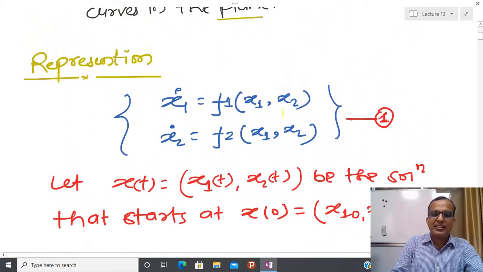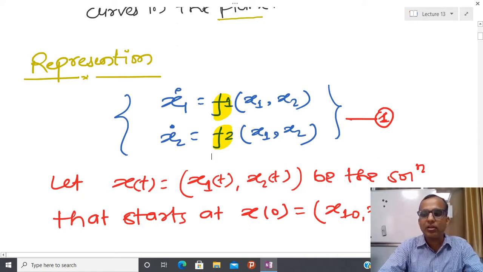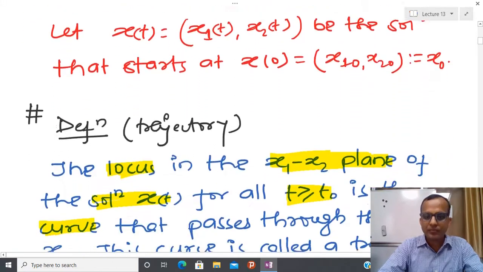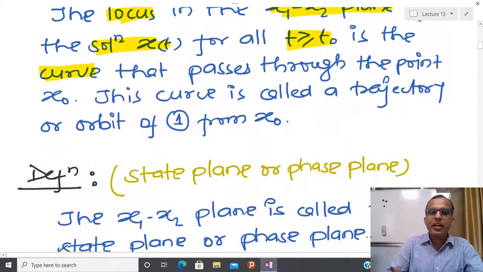You can see that this is a nonlinear system, because I am assuming that the functions f1 and f2 do not satisfy the property of homogeneity or additivity, and for that reason I am saying that this is not necessarily linear. Now this curve is called the trajectory. Whatever curve is passing through any chosen point or any initial condition, I am going to give that the name, and that is called the trajectory.